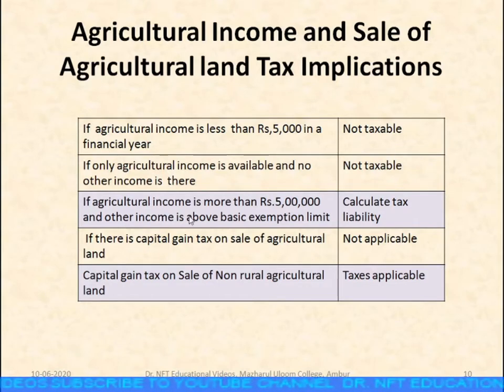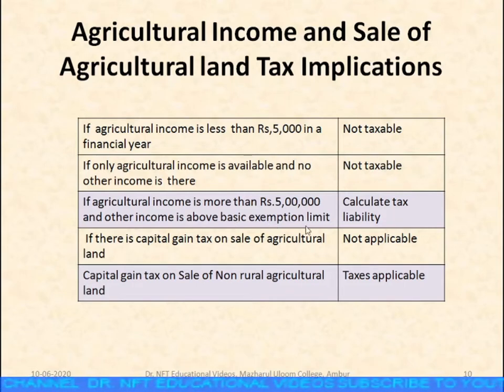If agricultural income is more than rupees 5 lakh and other income is above the basic exemption limit. So here the basic exemption limit is 2,50,000. Agricultural income should be more than 5 lakhs and the other income should be above the basic exemption limit. The basic exemption limit for an individual less than 60 years of age is 2,50,000.